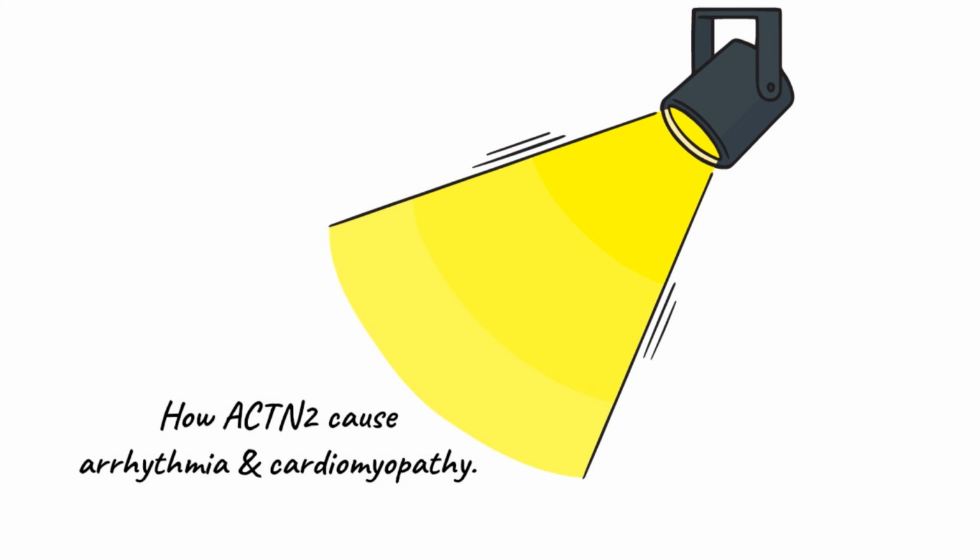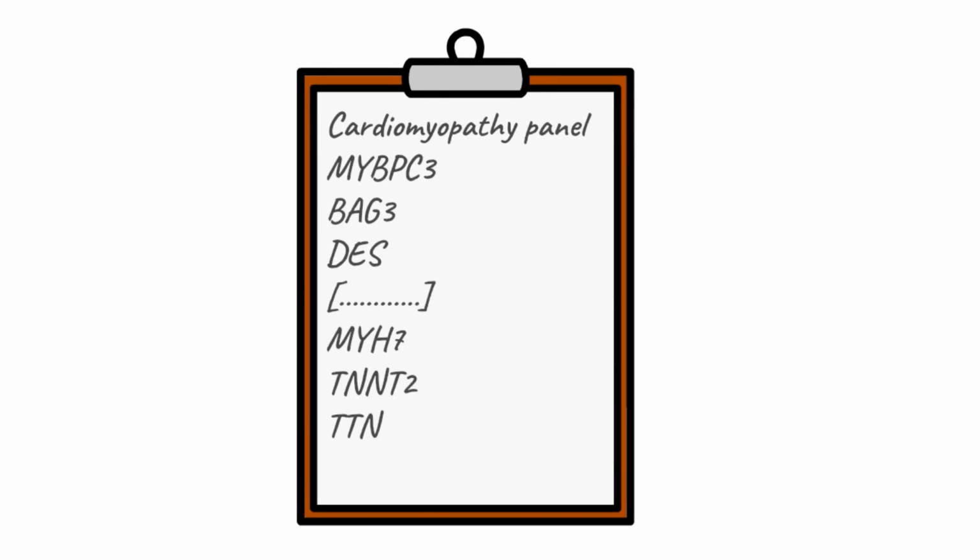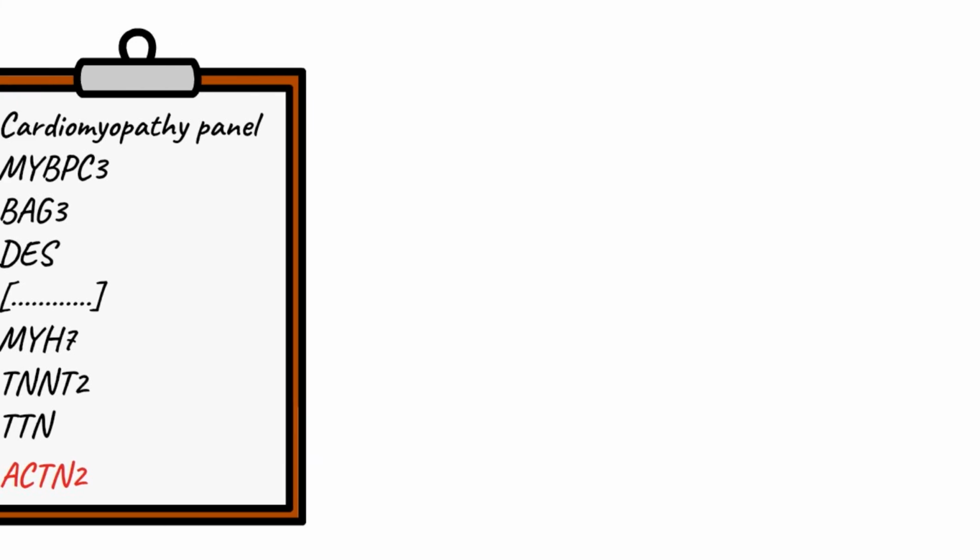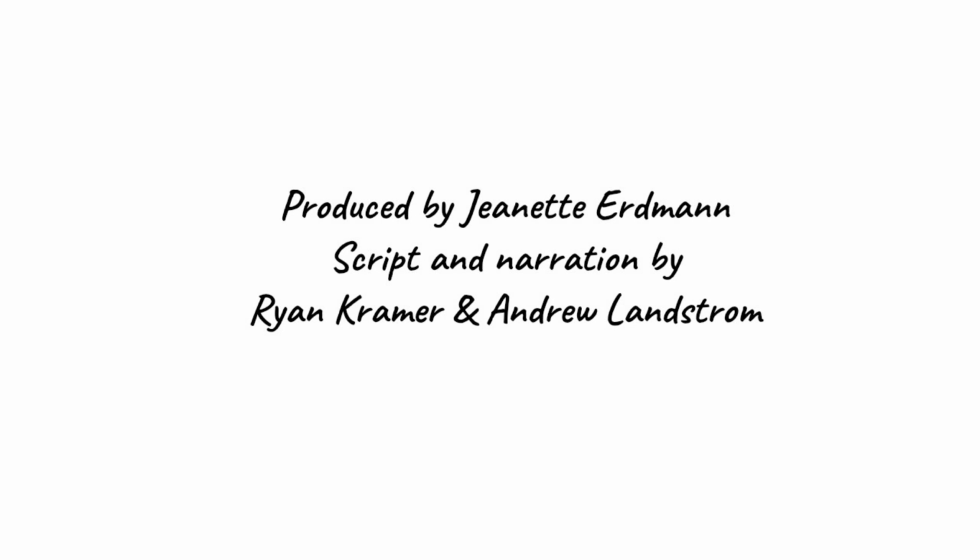These findings shed important light on how disease-associated variants in ACTN2 can cause arrhythmia and cardiomyopathy. Altogether, this study supports inclusion of ACTN2 as a putative cardiomyopathy-causing gene.